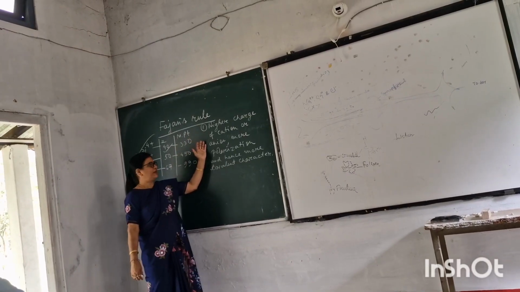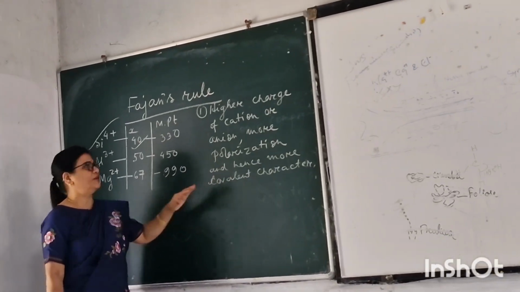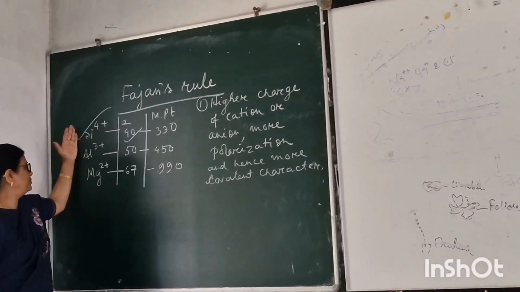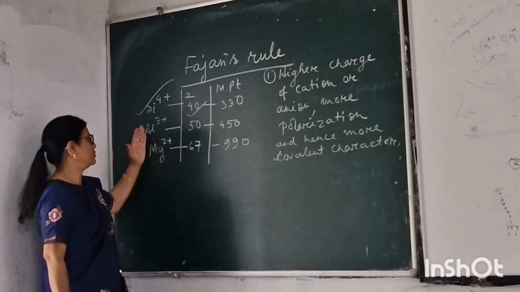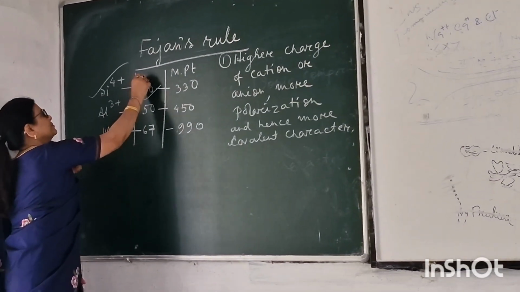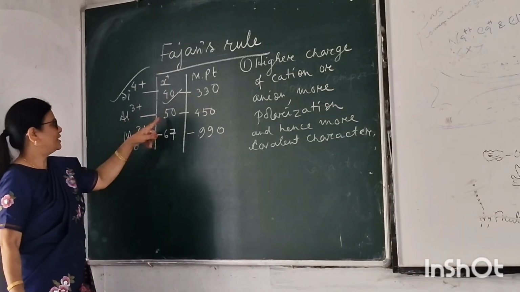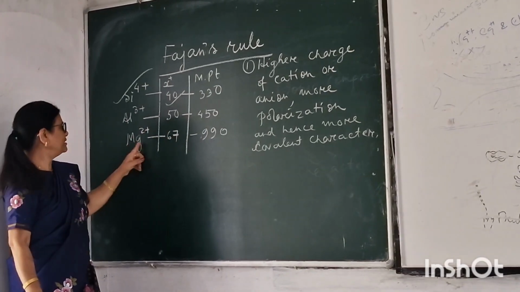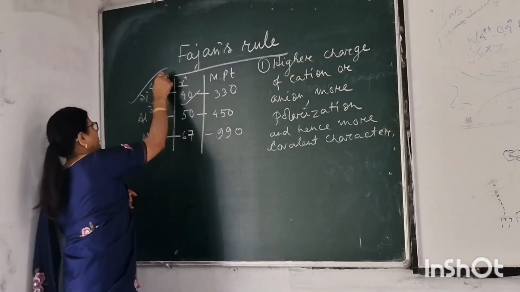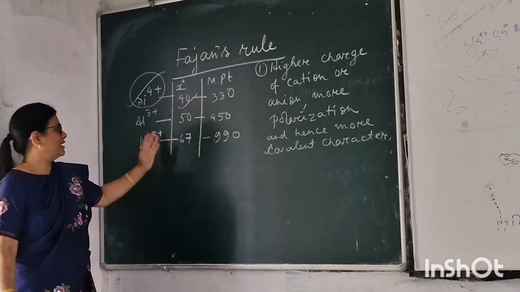Higher size of cation or anion, more polarization and hence more covalent character. If you compare the covalent character of these same compounds, you see here this is silicon 4+, ionic radius is 40 picometer. Here aluminium 3+, 50 picometer. This is 2+, this is 67 picometer. That means silicon 4+ has a smaller size than this and this.